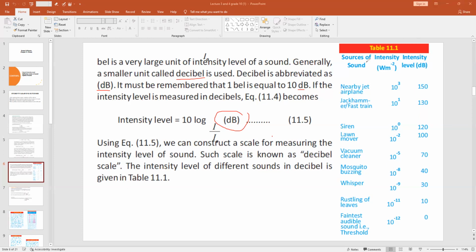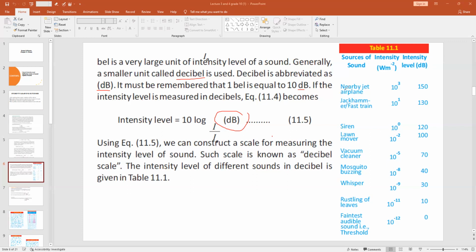So now we see the table. Table 11.1 is also given in your book on page number 25. Sources of sound intensity. In the previous lecture, we discussed that intensity has a unit watt per meter square. And in today's lecture, we have discussed intensity level, and we know that intensity level is measured in decibel, right?